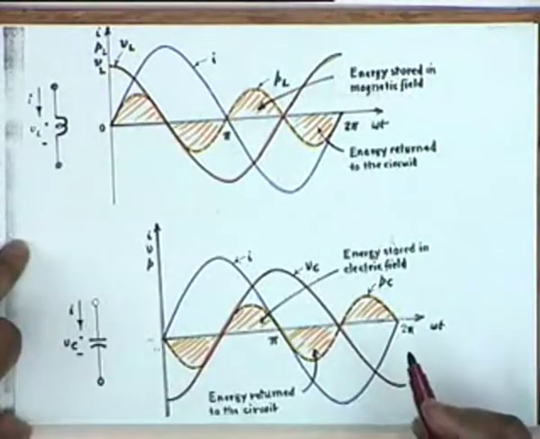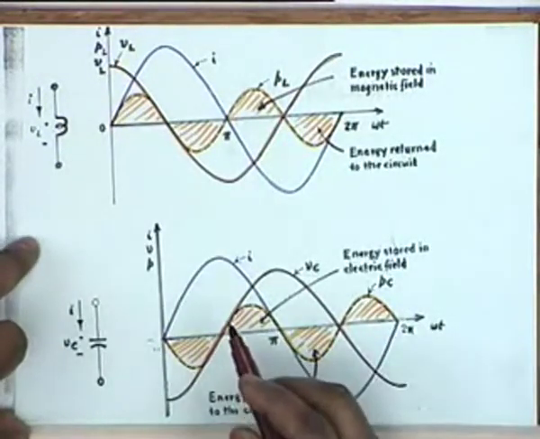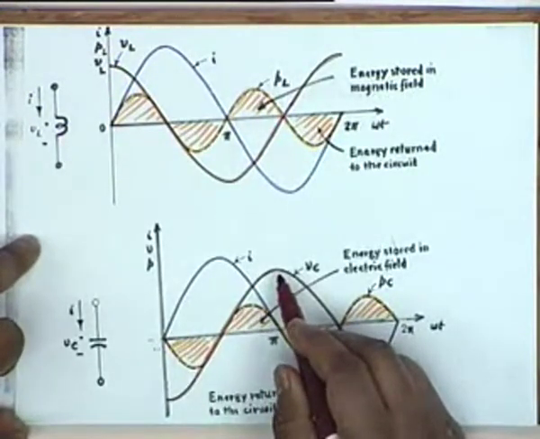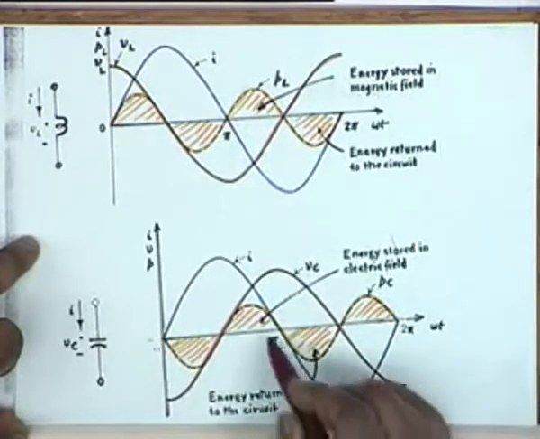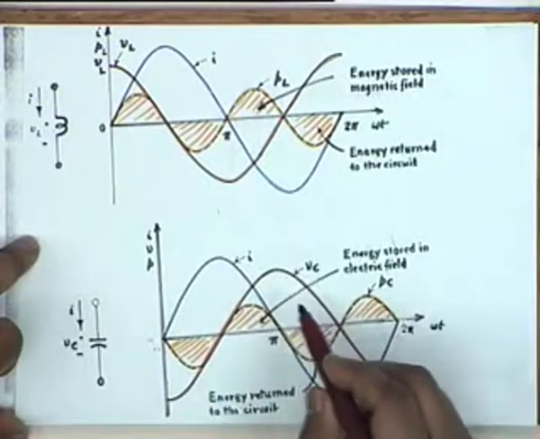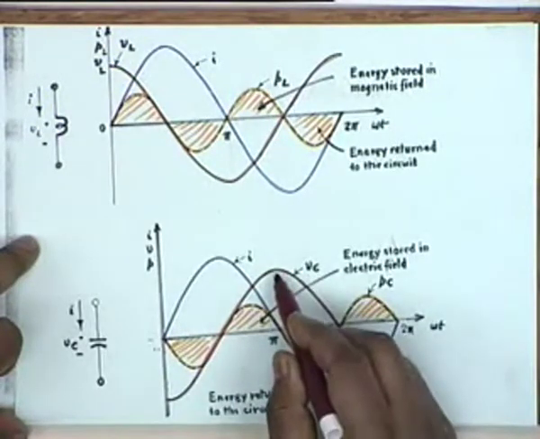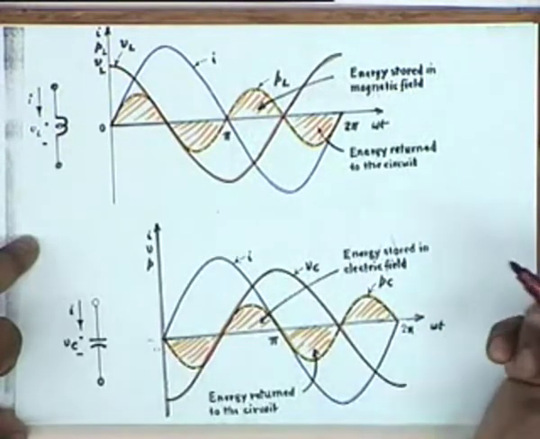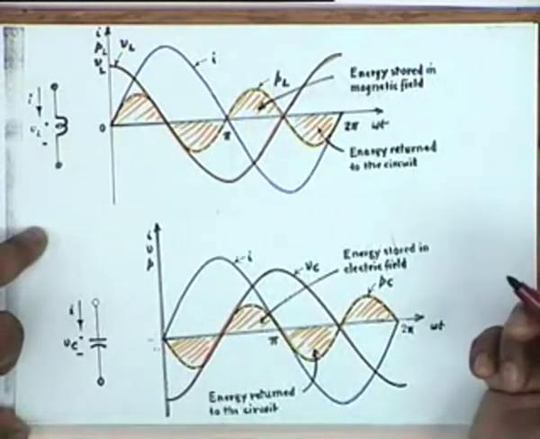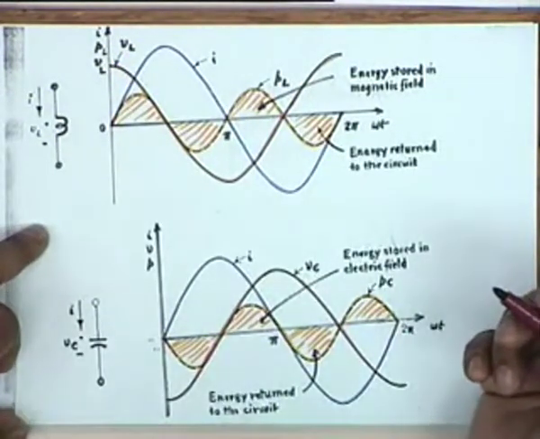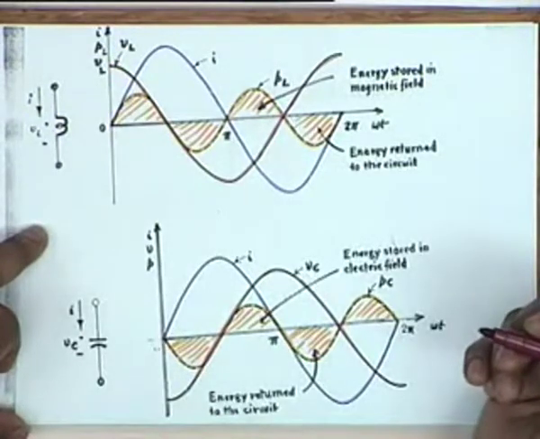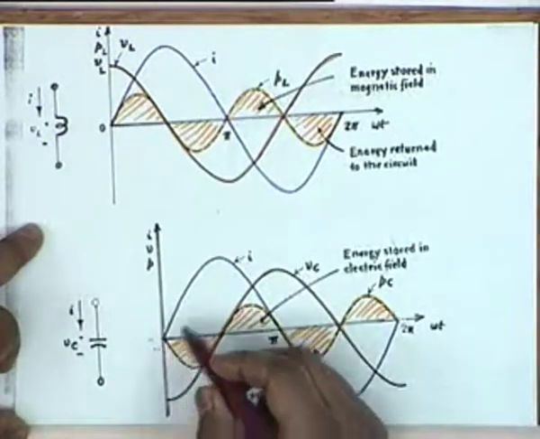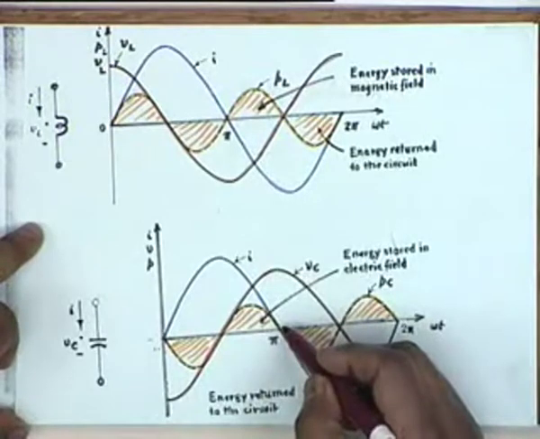The same story holds for a capacitance, except that the roles of current and voltage are reversed. In a capacitance the current leads the voltage. So if this is the current, the blue curve, the red one is that of the voltage. You see, the voltage across the capacitor lags the current. Yes, that is true. The maximum current occurs before the maximum of the voltage.